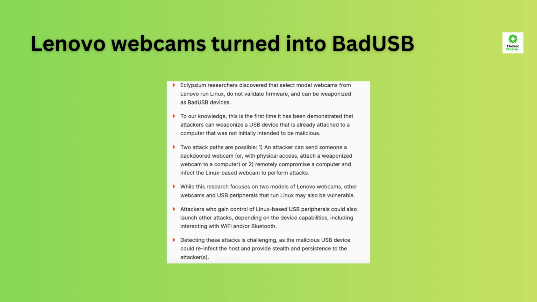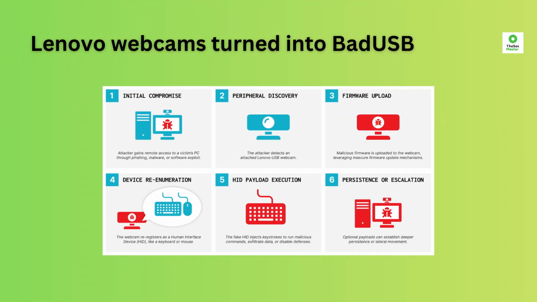Researchers at Eclypsium found that Lenovo 510 FHD and Lenovo Performance FHD webcams can be reflashed over the USB interface because they don't verify firmware signatures. An attacker who has remote code execution on a host PC could upload malicious firmware to the camera, causing it to re-enumerate as a human interface device keyboard and send keystrokes or commands to compromise the system. The rogue device persists even if the OS is reinstalled, making it a covert backdoor.